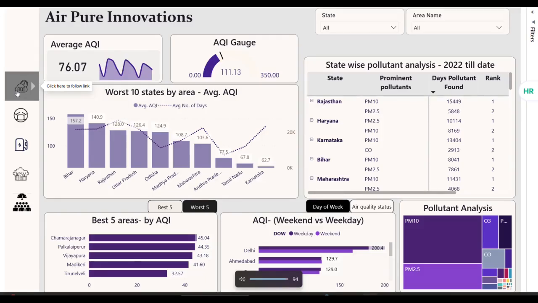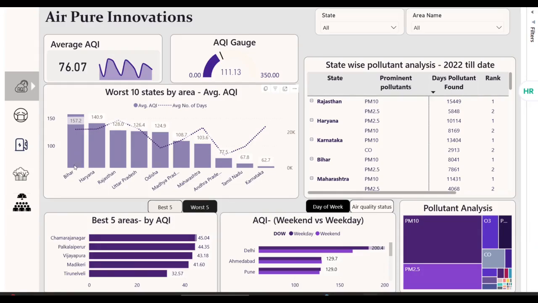Hey guys, so welcome to the Power BI dashboard. I have divided the dashboard into 5 different sections, each having its own area of importance. First, let me take you across the AQI dashboard. This visual would represent the worst 10 states by area, showing the highest average AQI at the top across all the states across India.